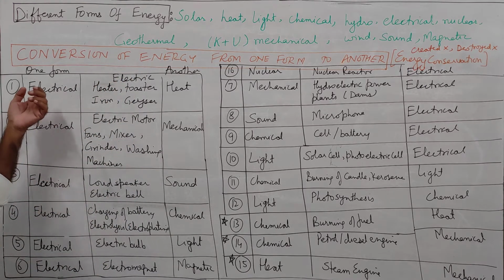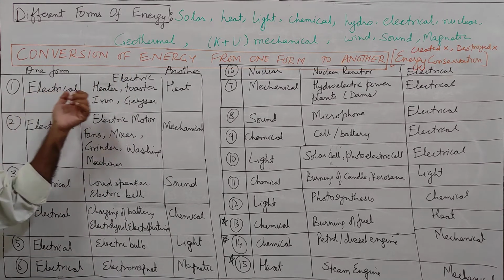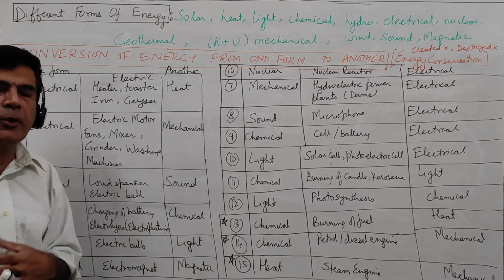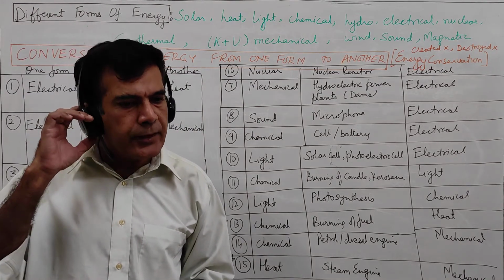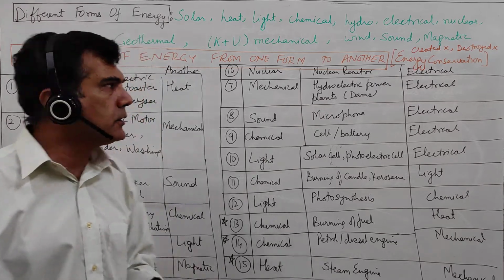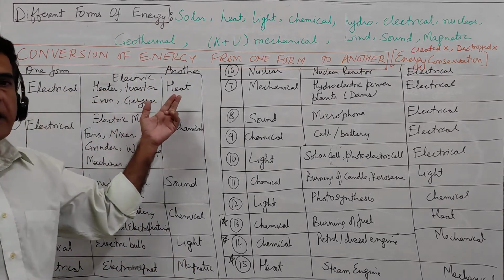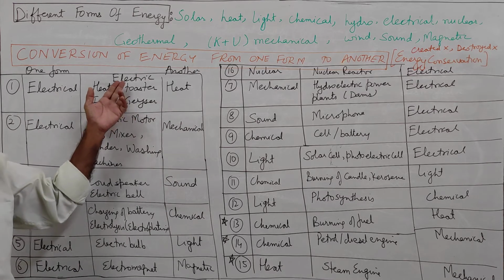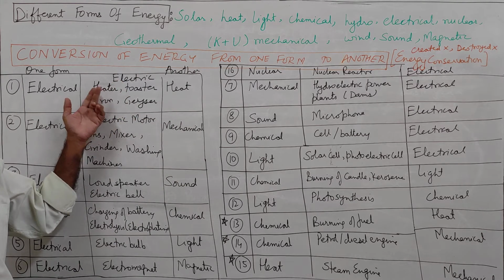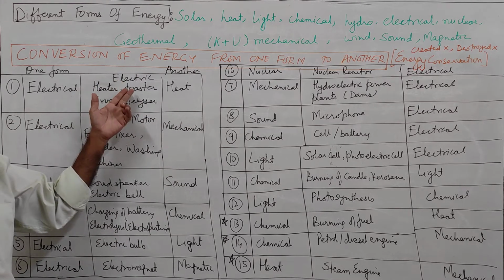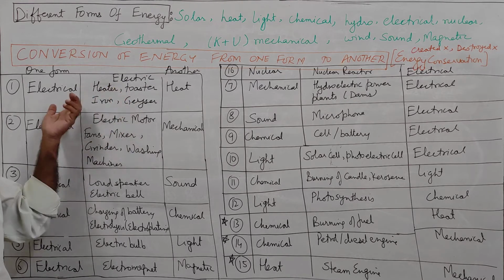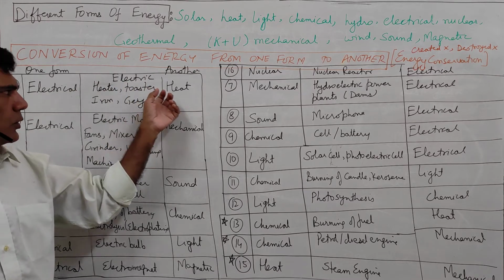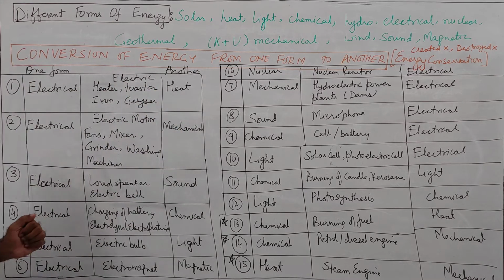Okay. So, electrical energy to heat energy. We will first talk about electrical energy only, because it is such a common form of energy and we are so practically related with it. Electrical energy into heat energy: an electric heater does this job. Electric toaster, electric iron, electric geyser, in all these we have electrical energy converting into heat energy.